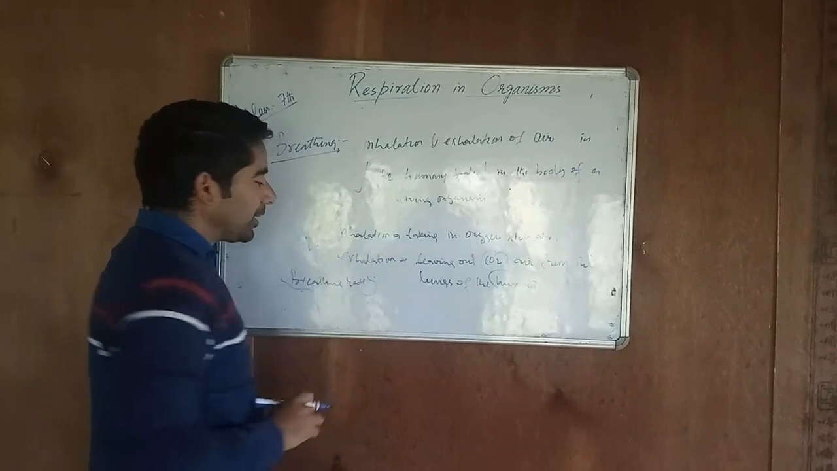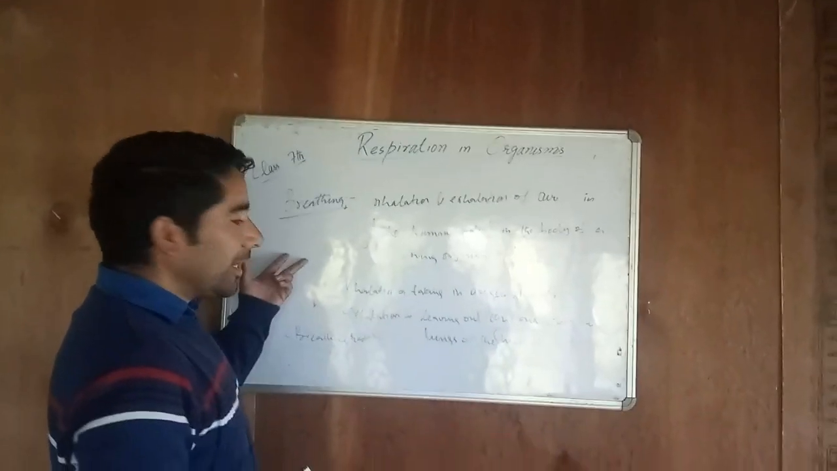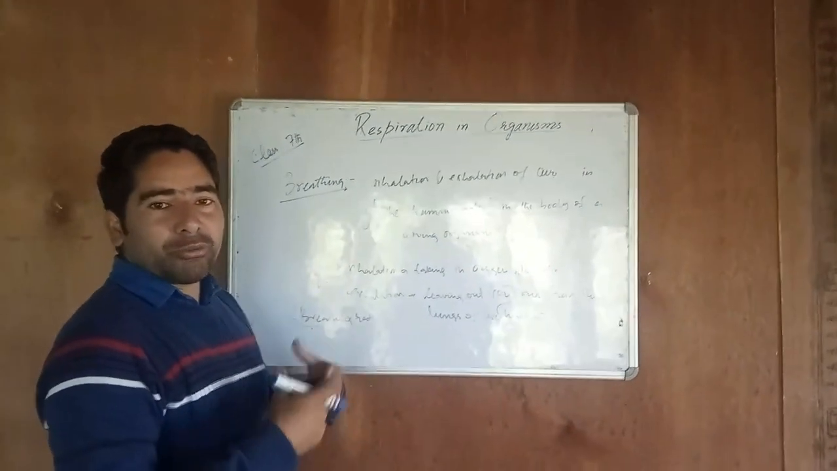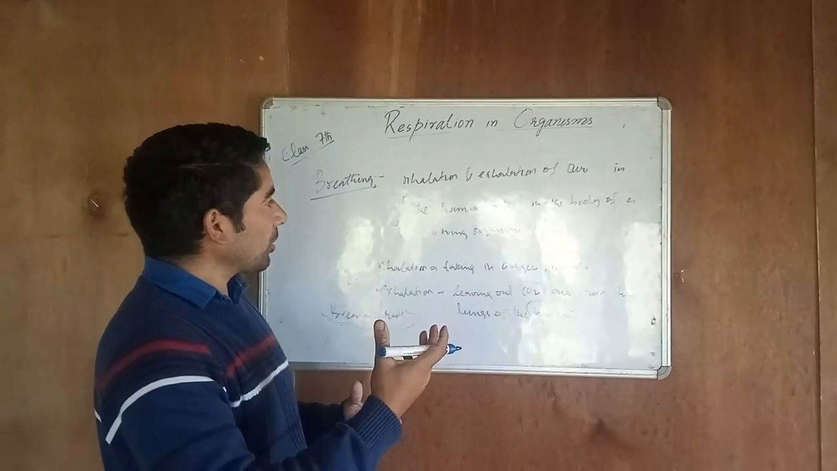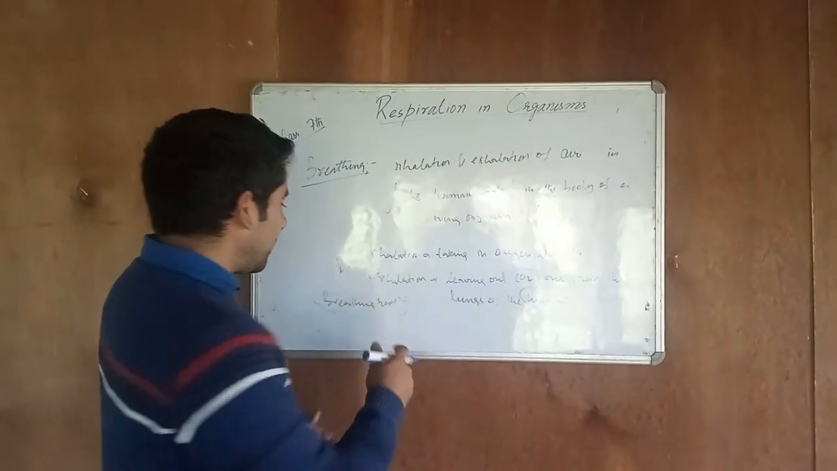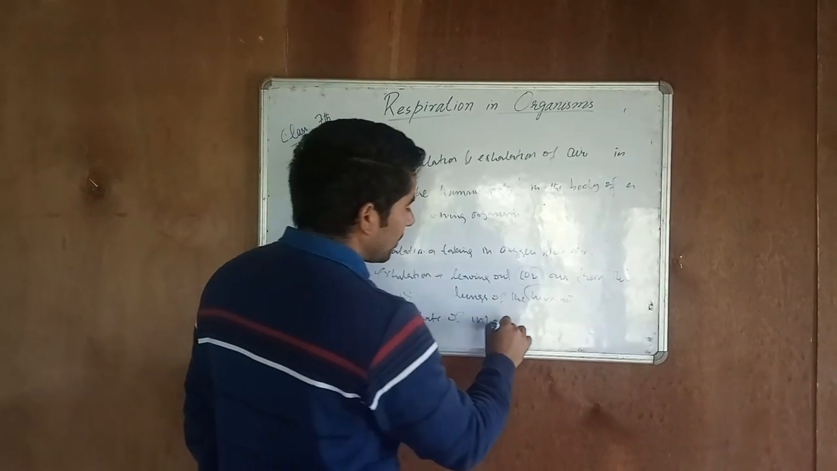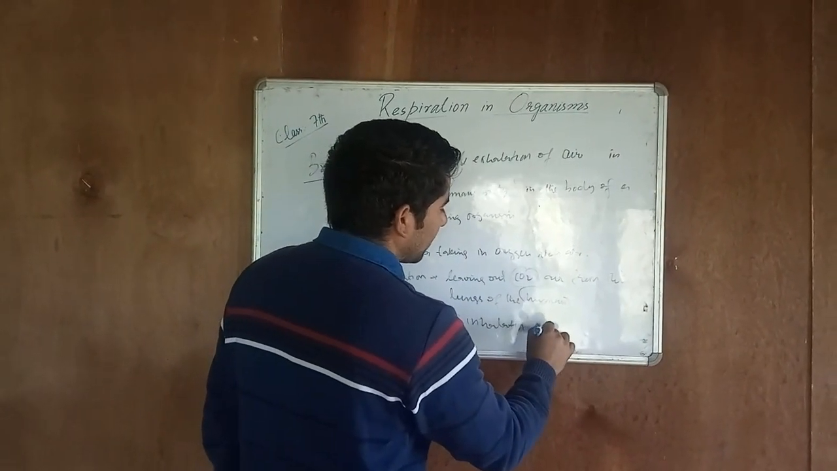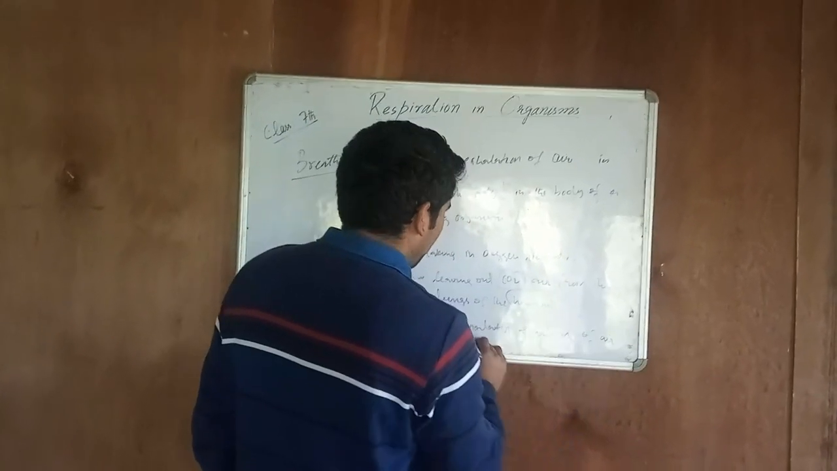Now, the breathing rate. What is breathing rate? Breathing rate is the rate at which an organism takes in air or leaves out air from its body in 1 minute. It is the rate of inhalation or exhalation of air per minute.